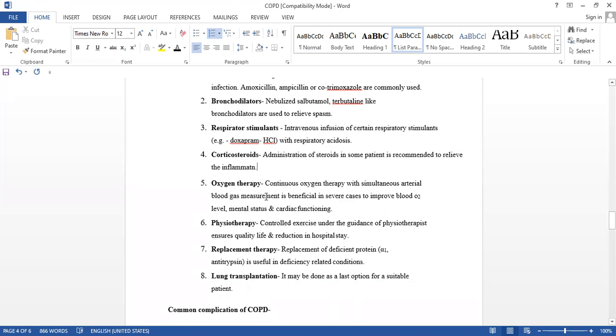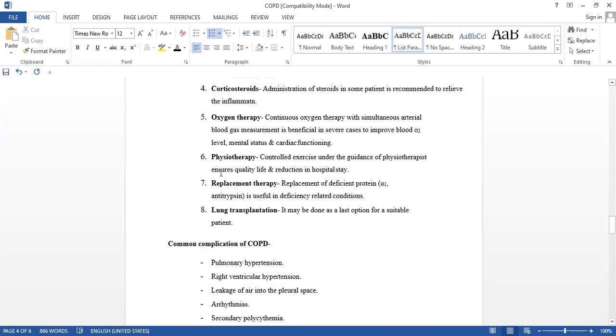Oxygen therapy. Hypoxia is there, isn't it? So we can give additional oxygen therapy. Nowadays, you are seeing in corona, oxygen therapy we are giving, isn't it? Continuous oxygen therapy with simultaneous arterial blood gas measurement is beneficial in severe cases to improve the blood oxygen level, mental status, and cardiac function. This is more important in oxygen therapy.